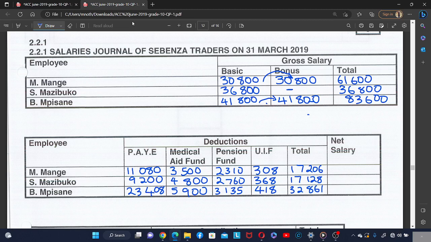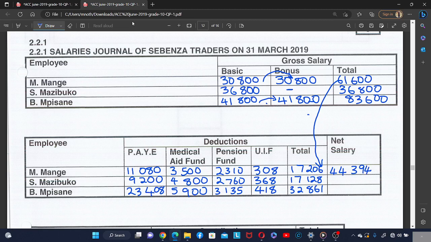Then now the net salary. Now, how do we get a net salary? The net salary is the gross salary minus the deductions. So this is the total of the gross salary, and then this is the total of the deductions. So for Mange, the gross salary is 61,600 minus 17,206, which is the deduction, we are going to get 44,394.